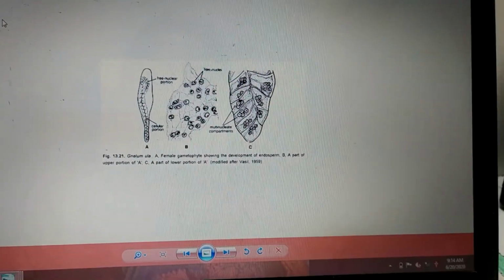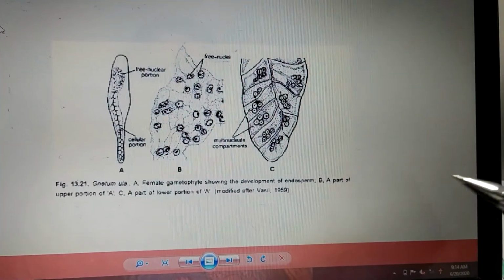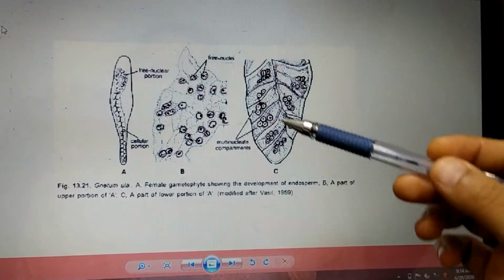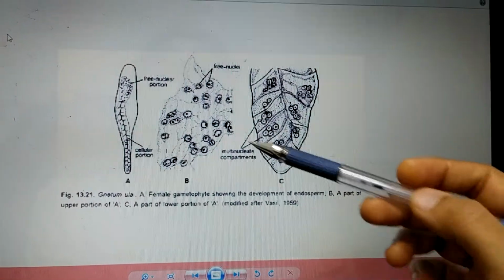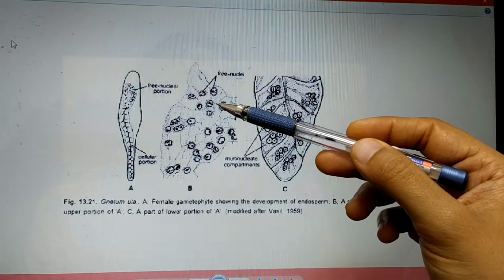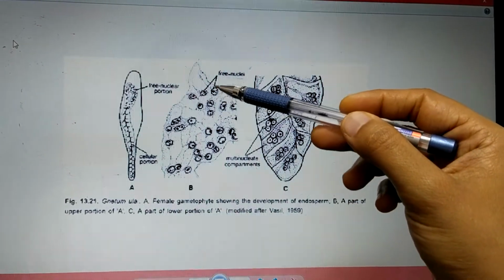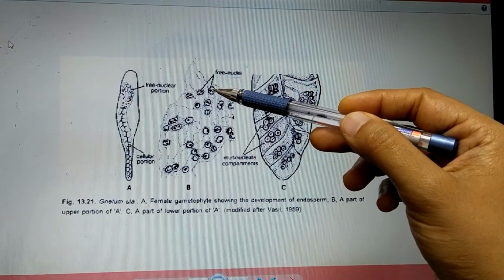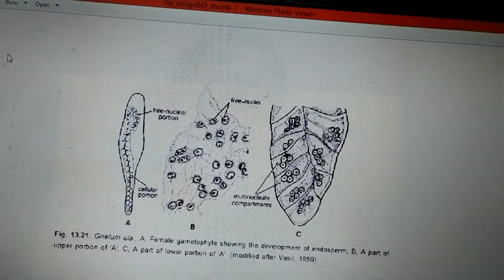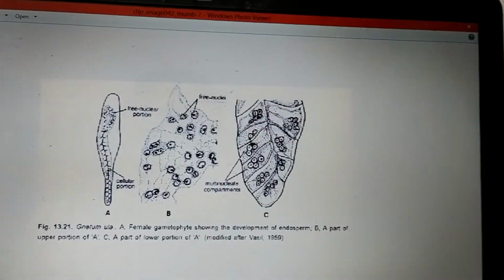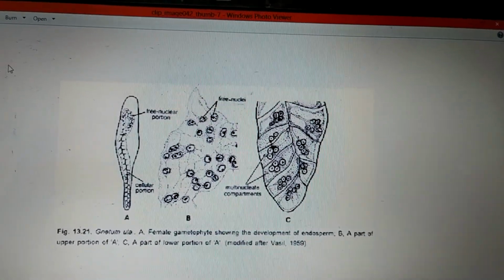So the things are clear now. Before fertilization, development of the cell wall takes place, but it is very slow. But after fertilization, what happens? The multinucleate stage arises. This multinucleate stage later is going to form a polyploid condition. So this was a description regarding the endosperm in case of Gnetum. Thank you.